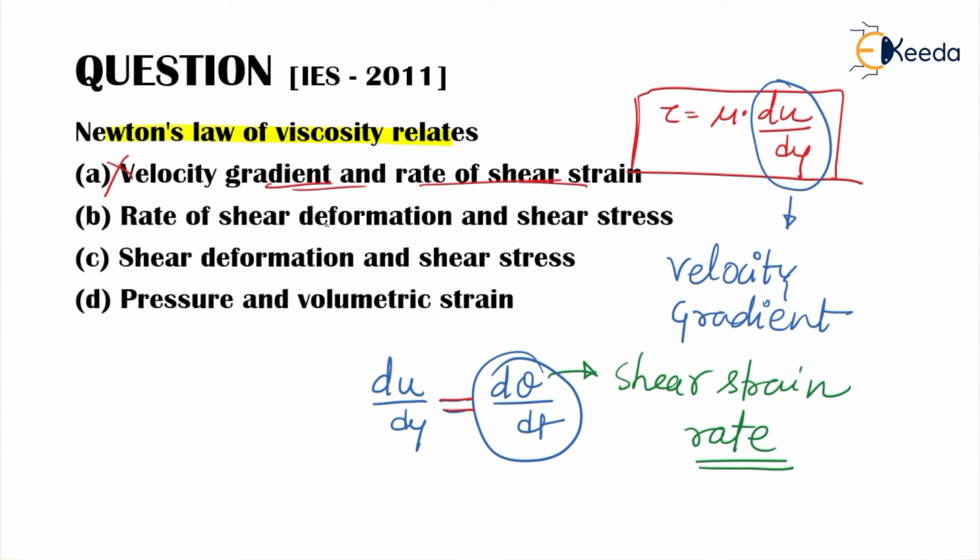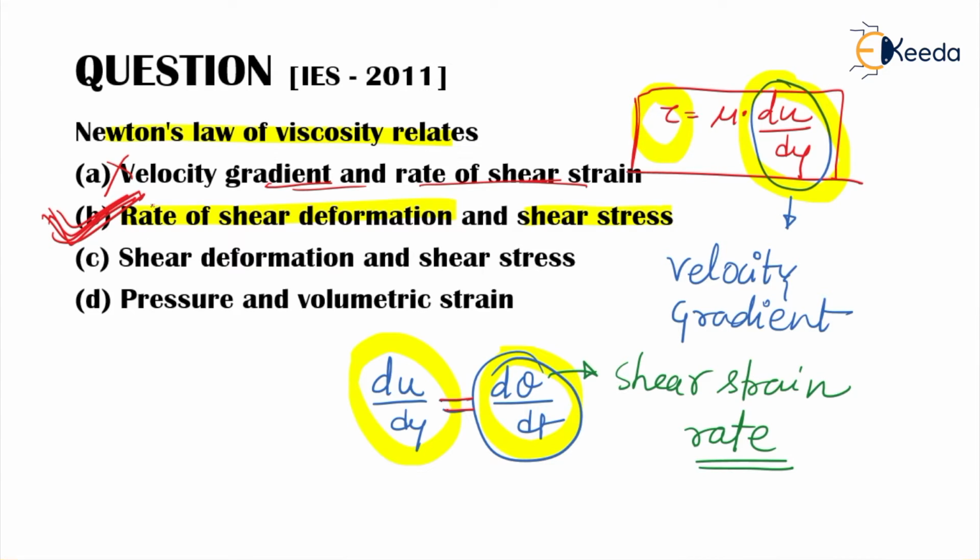Next, rate of shear deformation and shear stress. The rate of shear deformation is the right word for this, d theta by dt, which is equal to du over dy. So rate of shear deformation, we can go with this du over dy on the right hand side and shear stress on the left hand side. So this seems to be the correct answer. Option B seems to be the correct option.